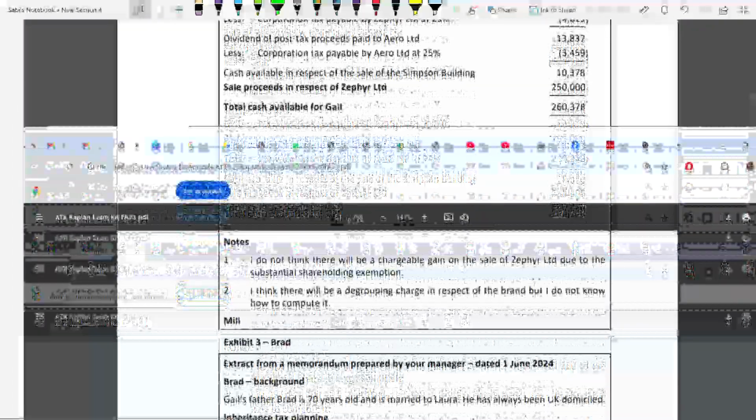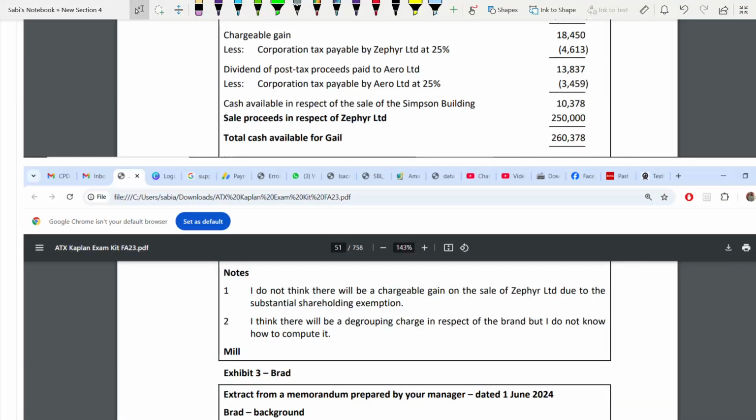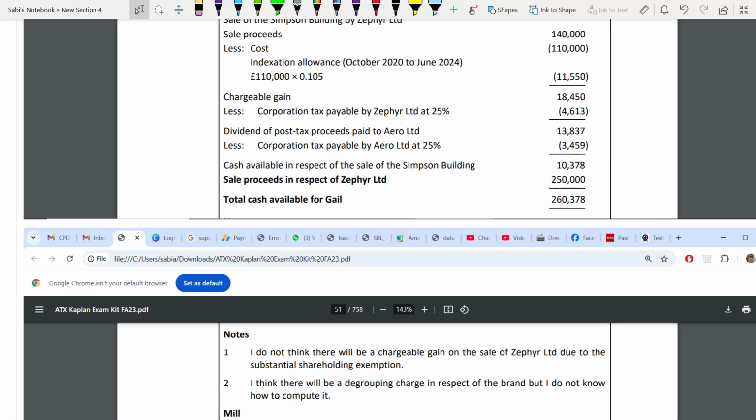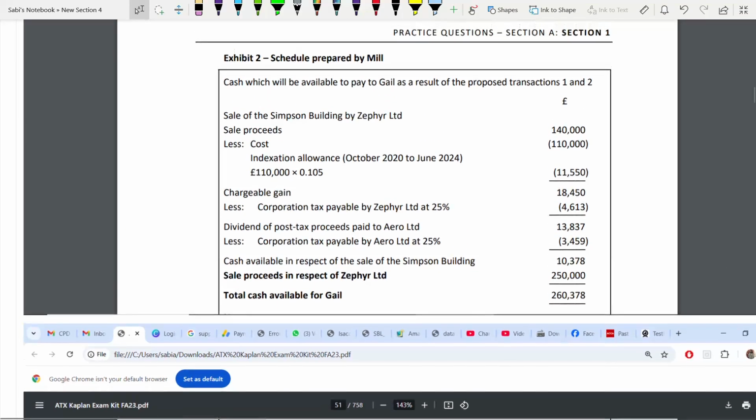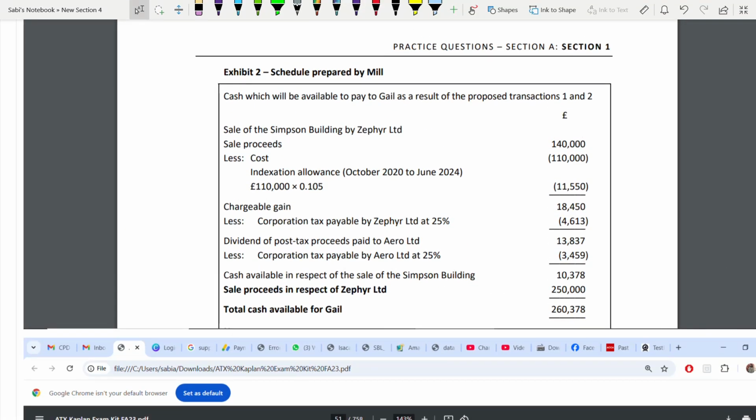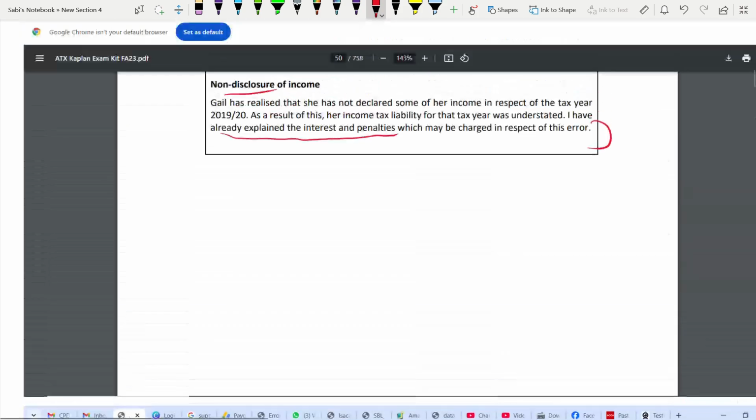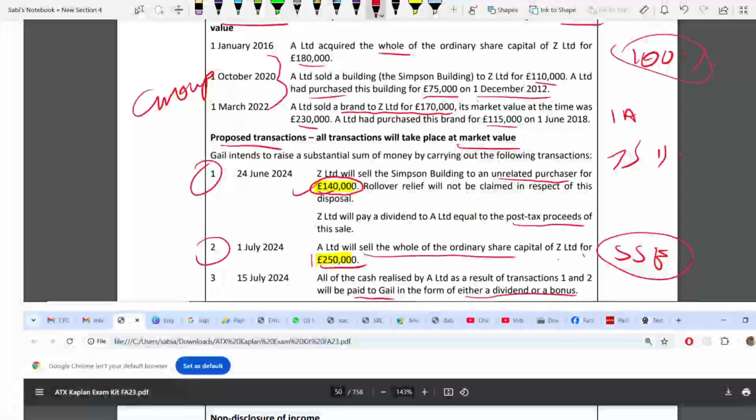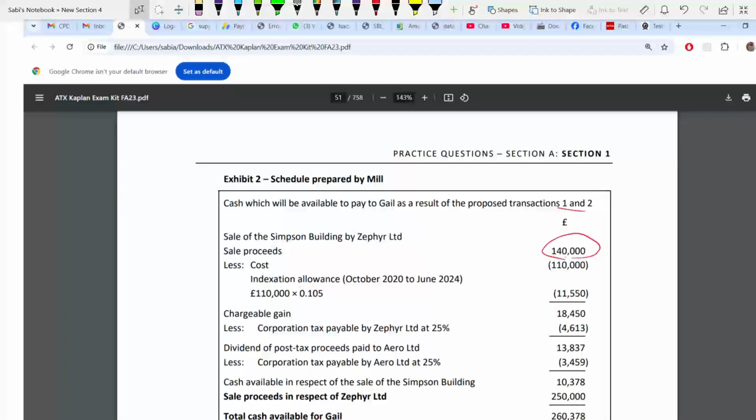Now we'll go to exhibit 2. Exhibit 3 we don't need right now. We'll read it when we do the last requirement, inheritance tax. For now, in exhibit 2 they have prepared some schedule. Let's go through this. This is the result of 1 and 2, and it's incorrect. What they have done: sale proceeds is 140. I've highlighted 140 somewhere. Yes, this 140. They have taken it correctly. But they have deducted the cost 110 and they have taken the indexation allowance up to this date.